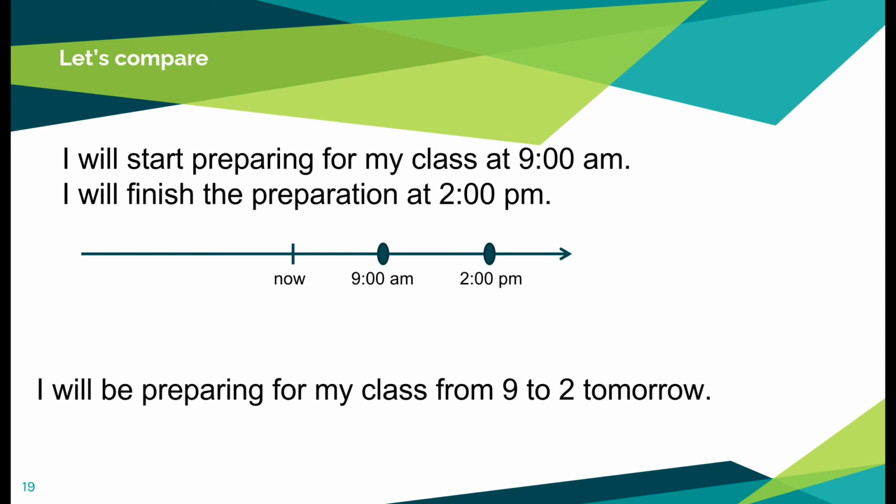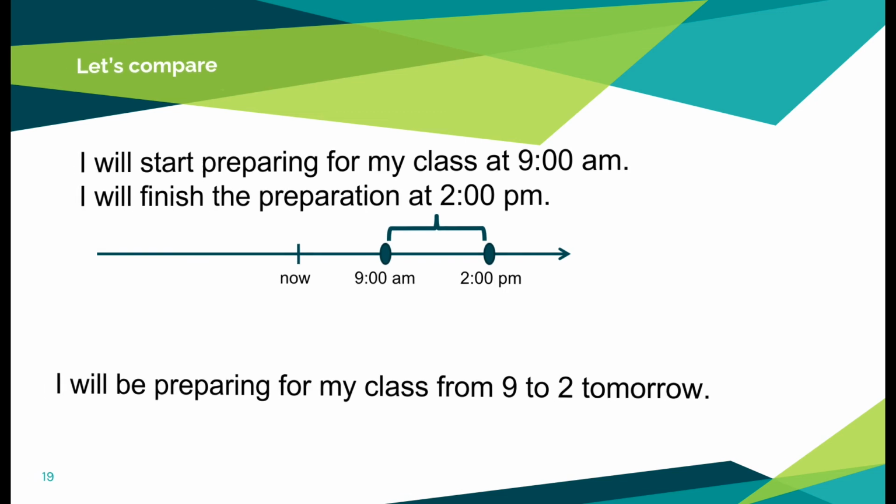But when I have to talk about a duration, that is from 9 o'clock to 2 p.m., I use the future continuous tense. I will be preparing for my class from 9 to 2 tomorrow. This is the difference between future indefinite tense and future continuous tense.